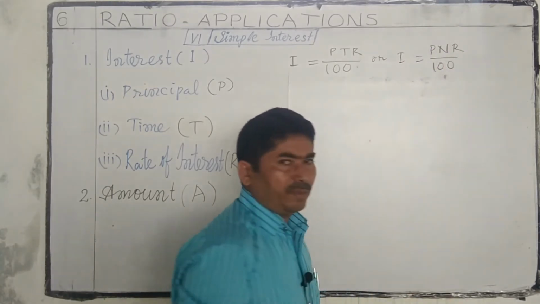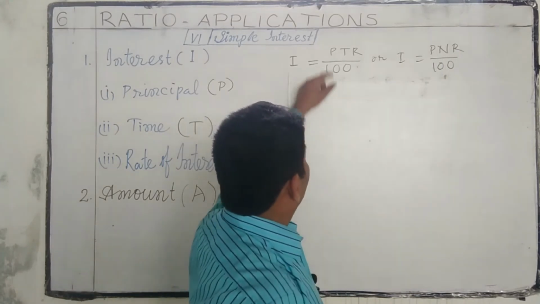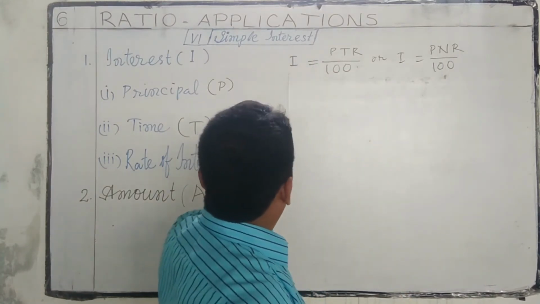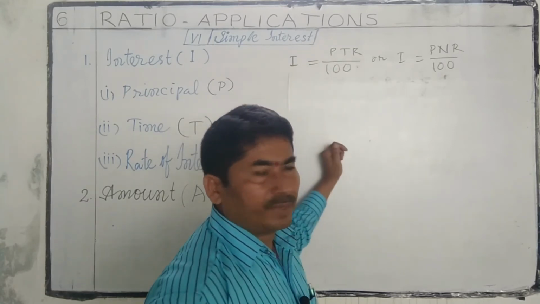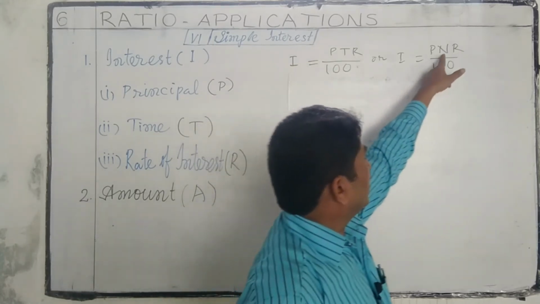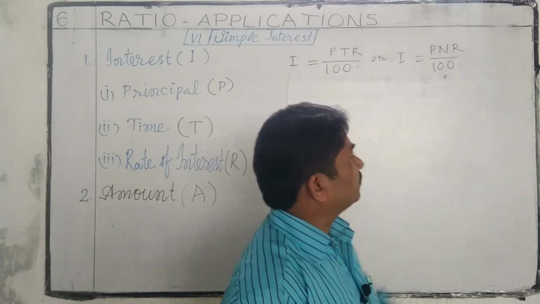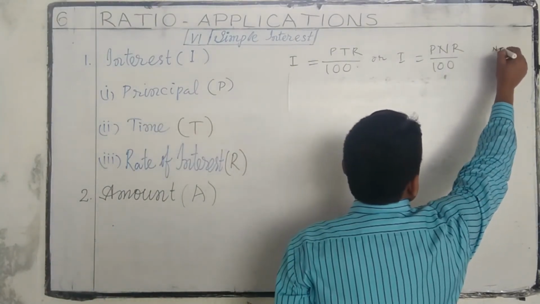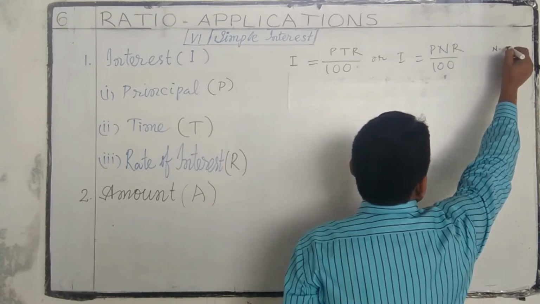This is the main formula. Here P is principal, T is time, R is rate of interest. Here N is number of years, N, time.